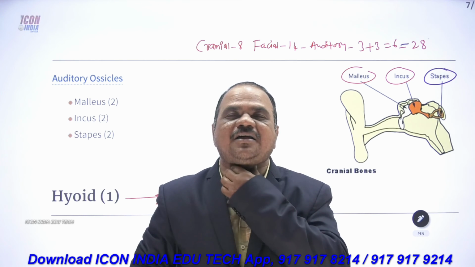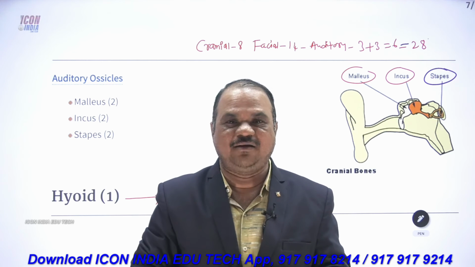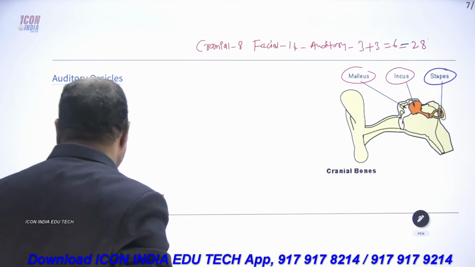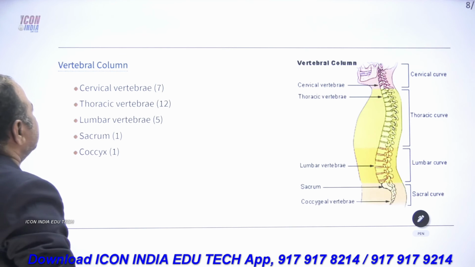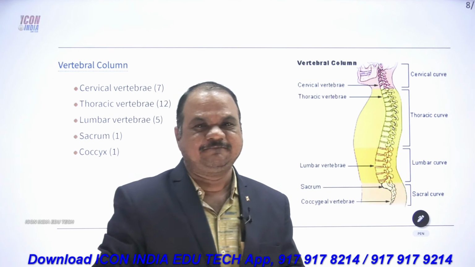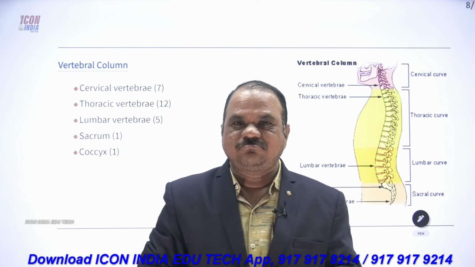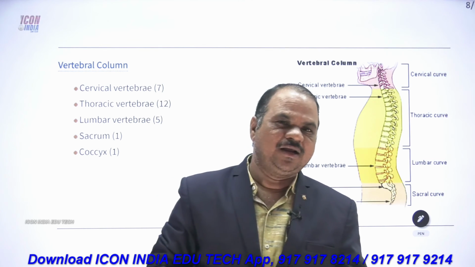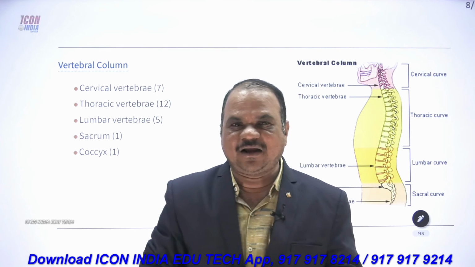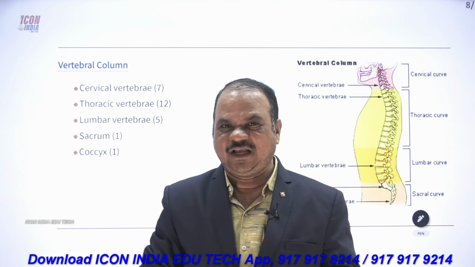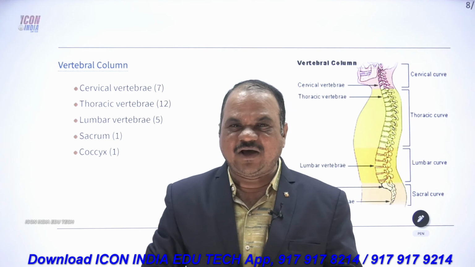So this is also one bone. The skull is 28, then the hyoid bone also is there, so 29.